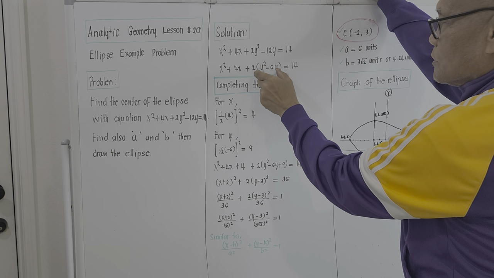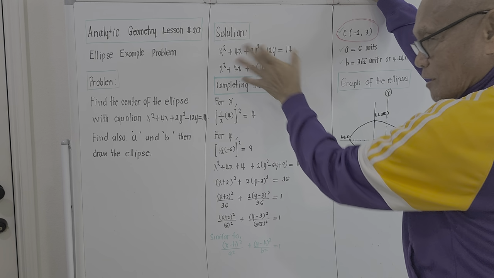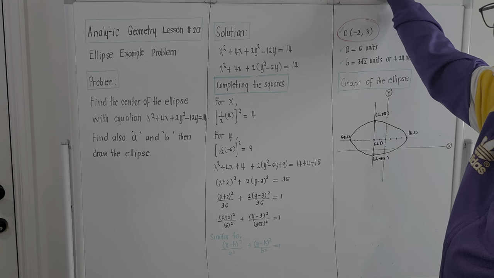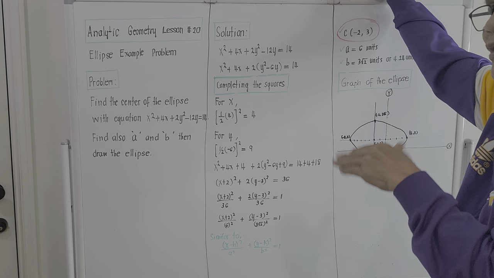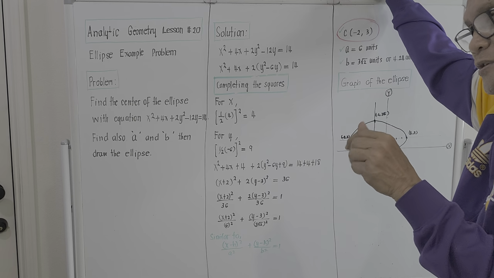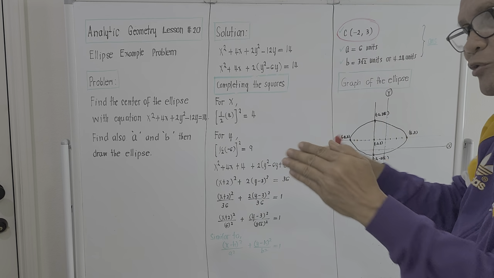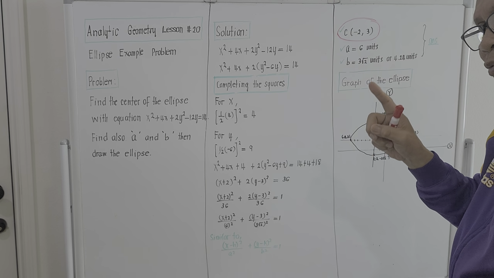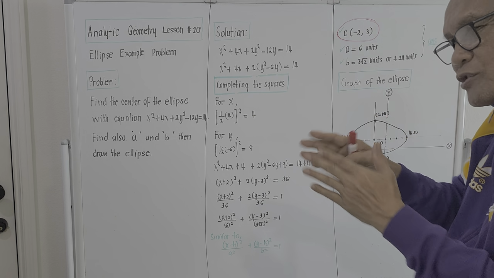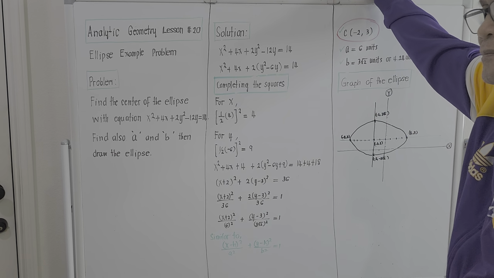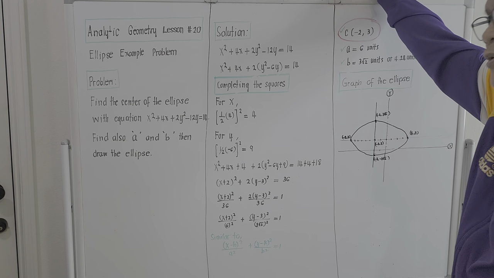But we could do this one as another form. Then we'll try to complete the squares. Completing the squares, meaning we'll try to make the x and y terms a complete binomial, so that when we expand, it will become a trinomial, a 3-term expression. But we need a constant to be added for it to become a perfect trinomial.